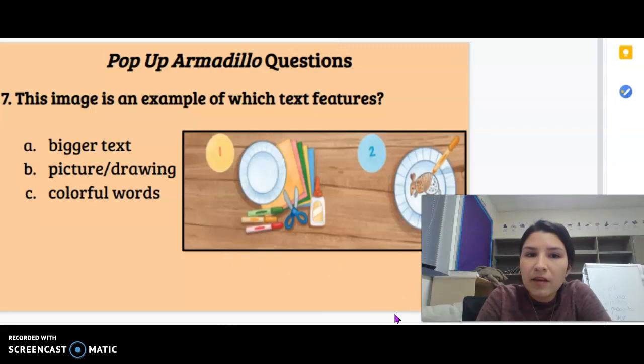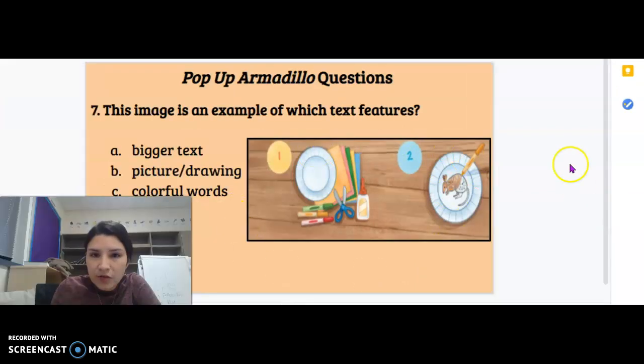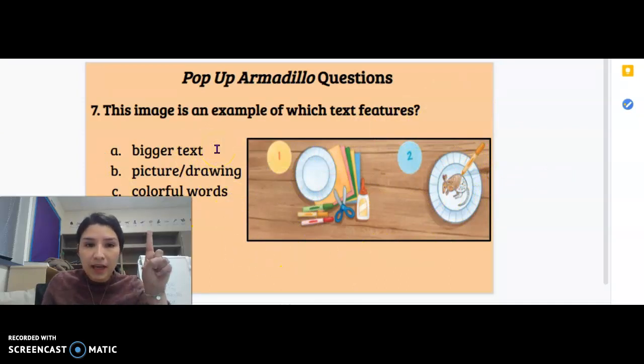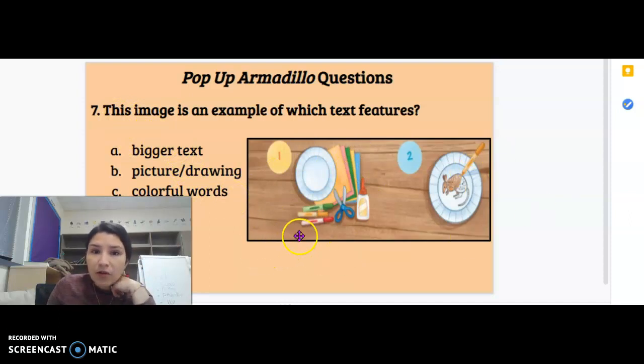Number 7. This image is an example of which text feature? So right here, this is the image, right? And we've talked about text features, and we learned about several different ones. We've learned about A, bigger text, B, pictures or drawings, or C, colorful words. So number 7, this image is an example of which text feature?